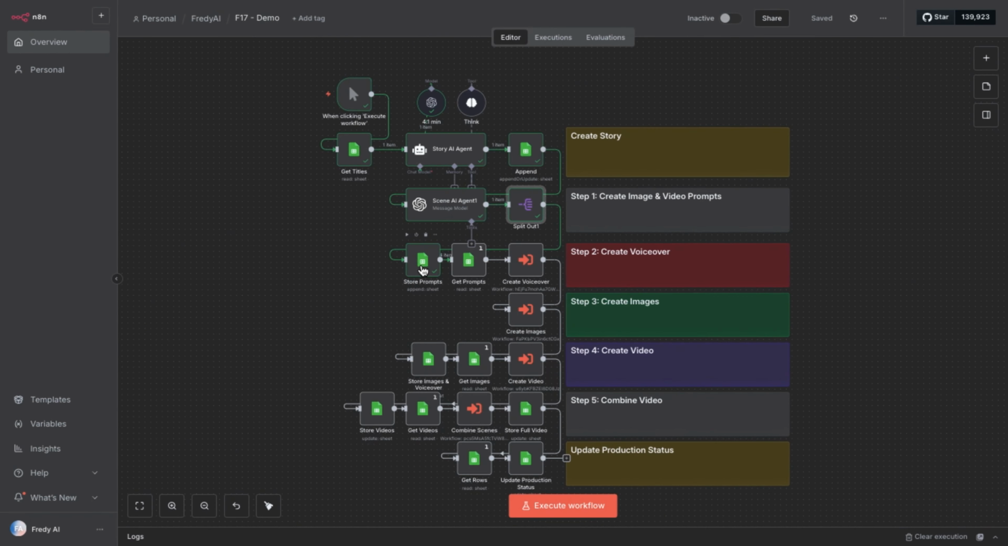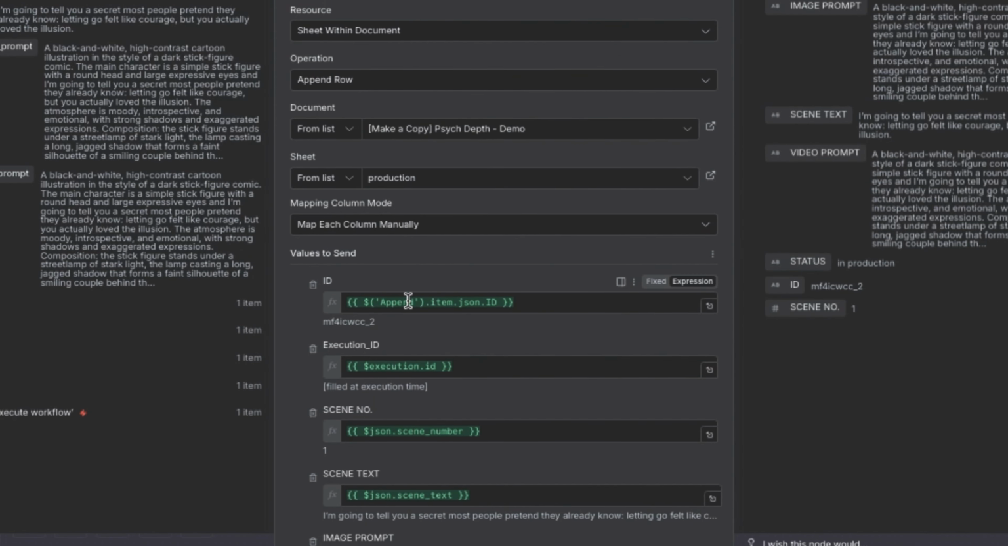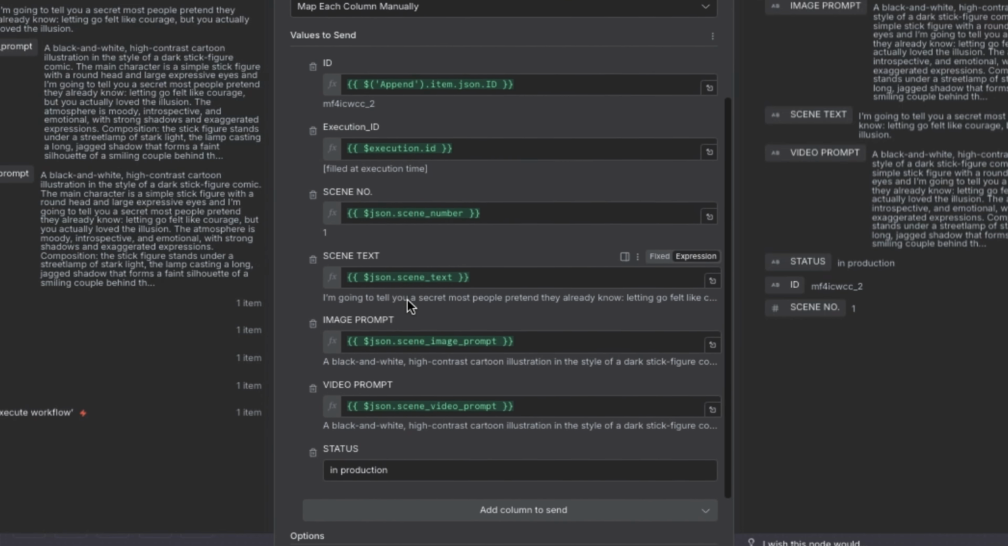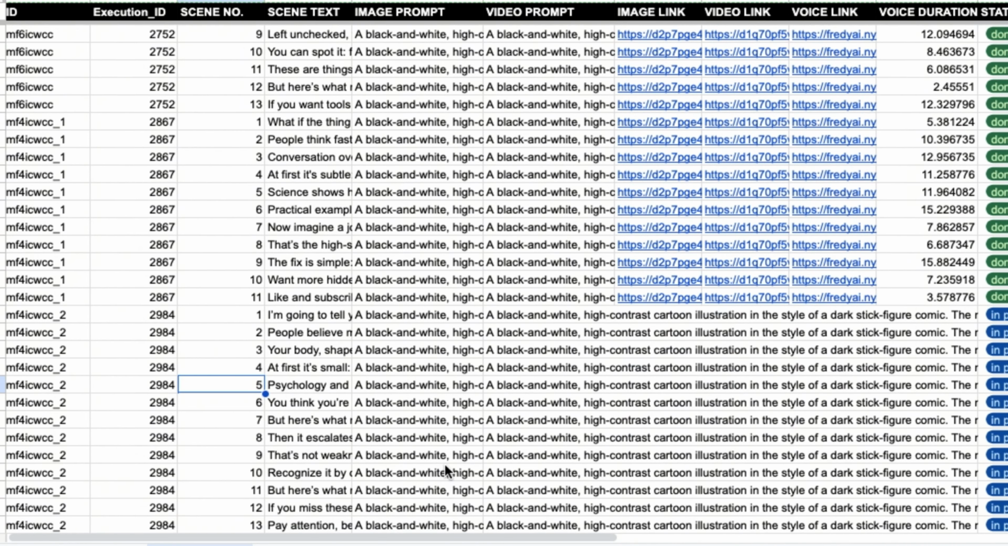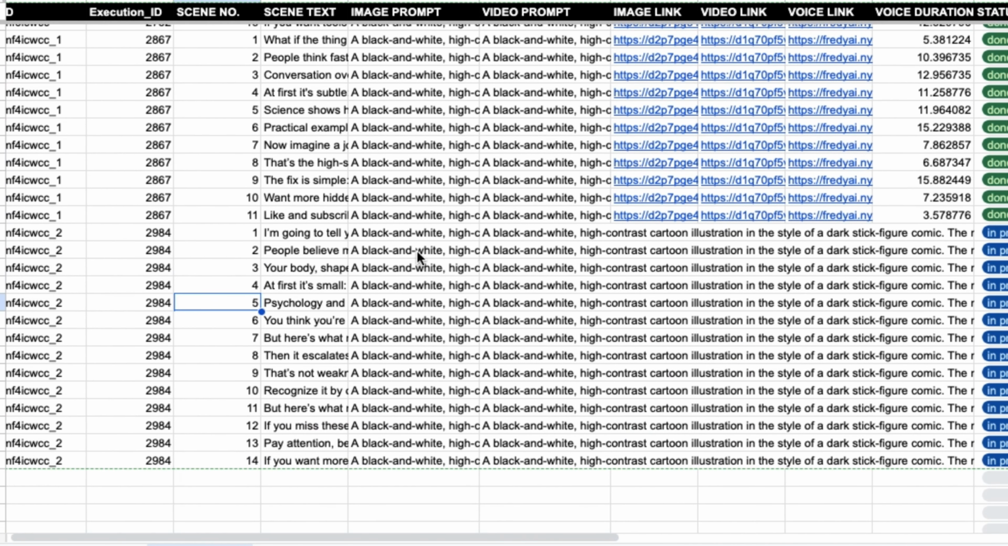This time, we're using the production sheet. If you look closely, you'll see that I'm passing the relevant JSON string into the columns. Now, here's the important part. This setup gives us full editable control. That means we can review and edit the prompts or even adjust the scene text directly in the sheet before sending them to the image models, video model, or the voiceover generator.